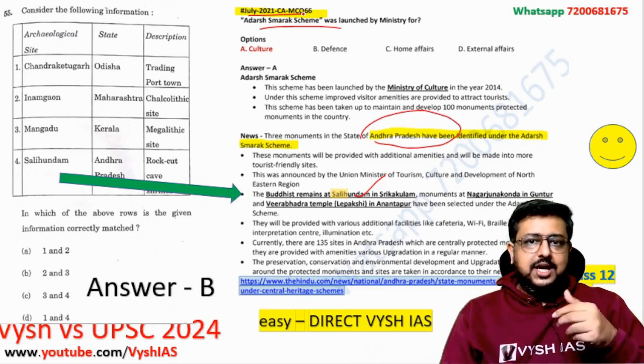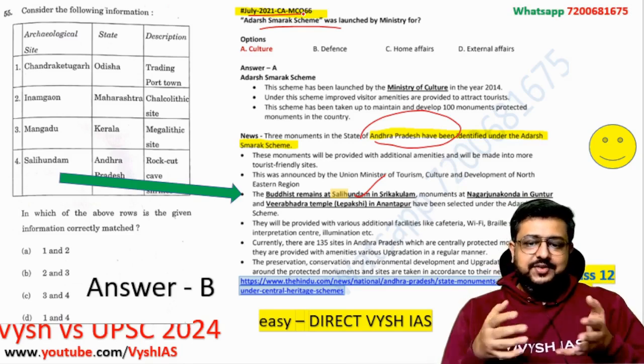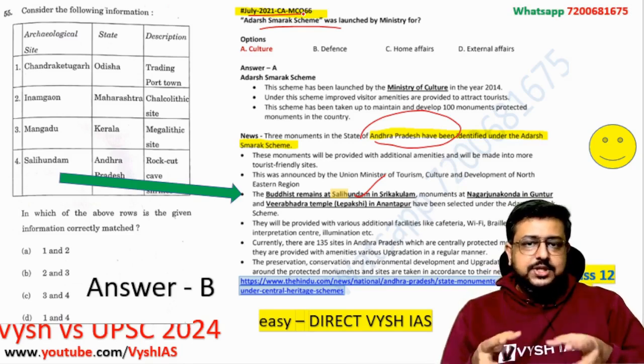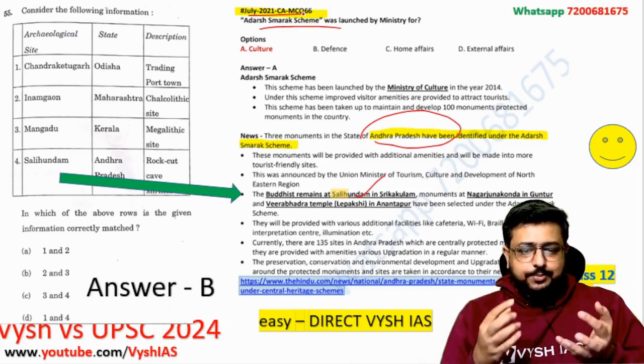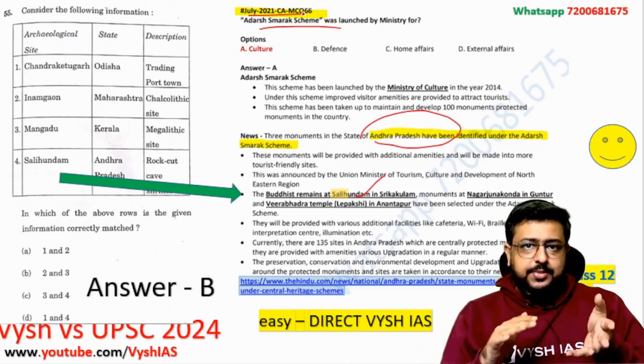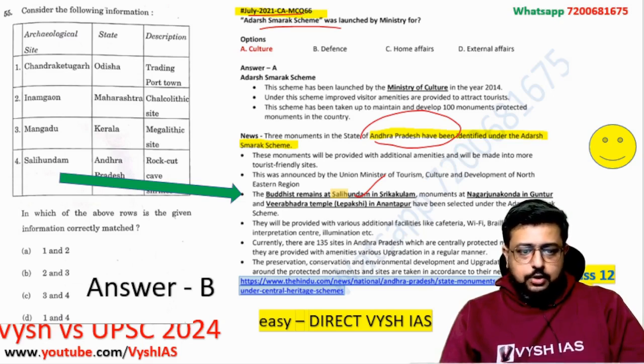But these kinds of things you are asking in 2024 as a very difficult 3-column match the following. That's why I'm telling you, history questions reducing is actually good for you nowadays, because they're asking that much factual questions. So it's up to you whether in the exam hall you did it or skipped it. Skipping is also a very good decision in history questions, because there are other questions of polity and geography which you could do and reach the cutoff. So now I will go to the next question, because 2 we have solved, one kind of medium, one kind of easy because of the options.